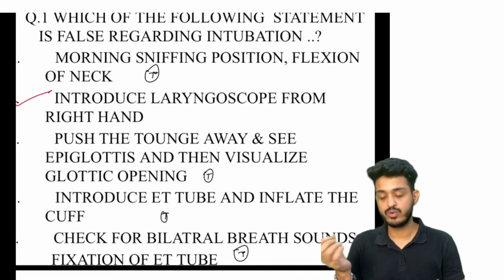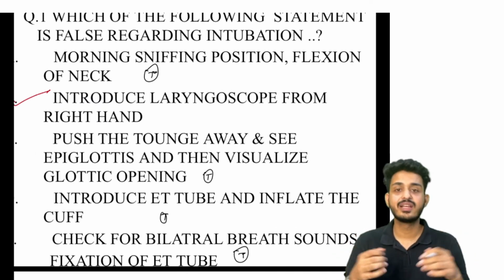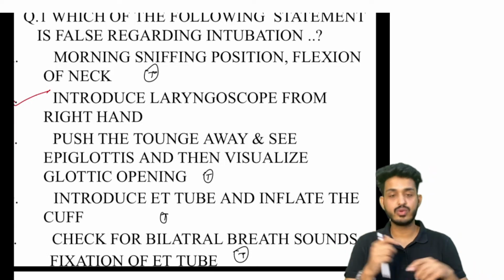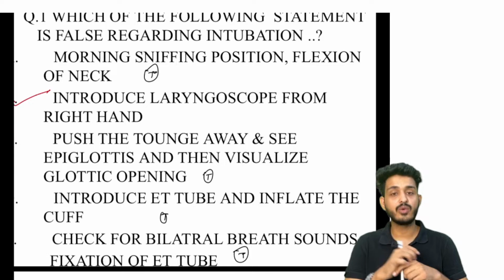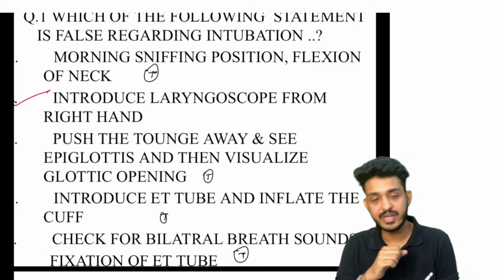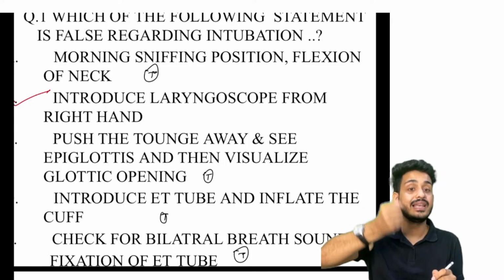Now what we are doing, you already know all the structures, all the things. Now what is happening? The patient is lying down. Now you need to intubate the patient. So first of all, you need to make the morning sniffing position of the patient like that. Then you will be introducing the laryngoscope from the left hand always.